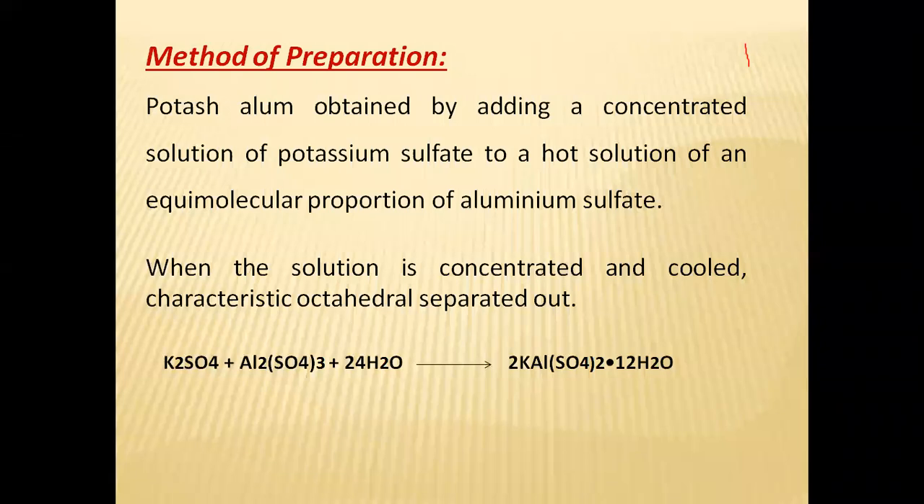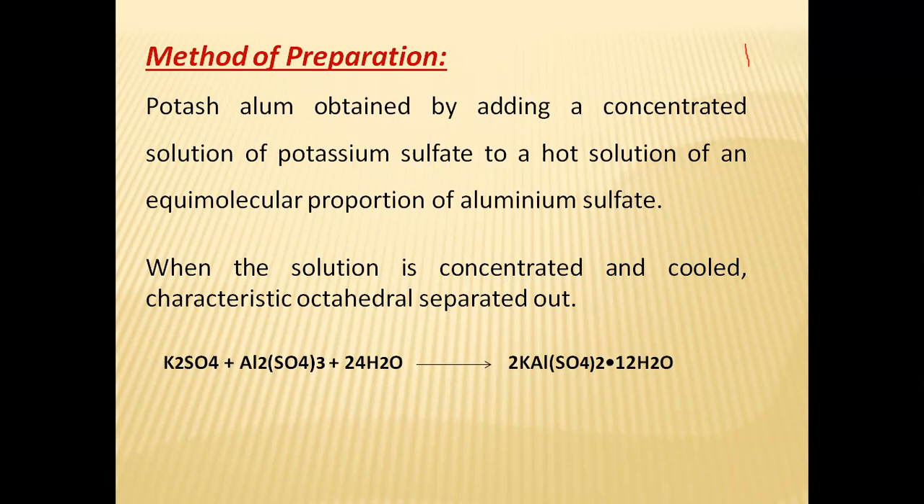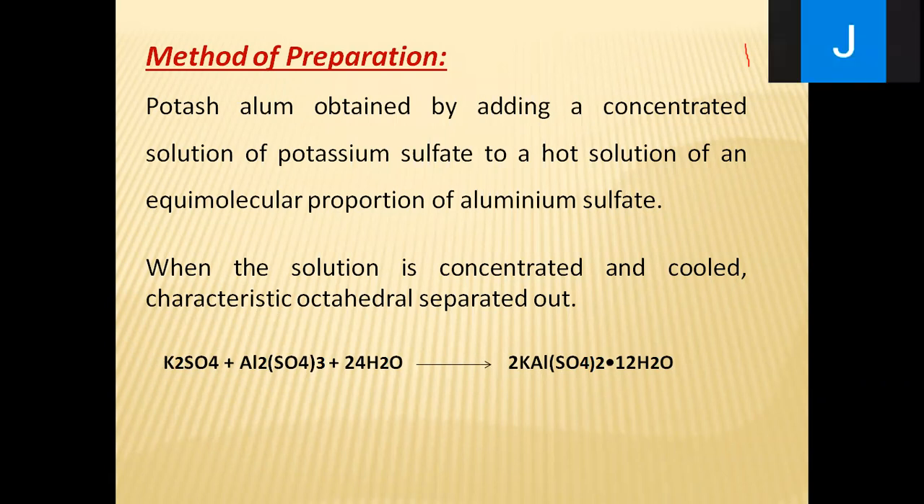You will get nothing but the octahedral crystal. So already I told, in chemistry we have to carry out the practical, some minor preparations. How to prepare this alum? Nothing but you take the concentrated, without dilution, the pure form of the potassium sulfate. In that you have to add the hot solution of the aluminum sulfate, the equimolecular. If you are taking 20 ml, then you have to add 20 ml aluminum sulfate.